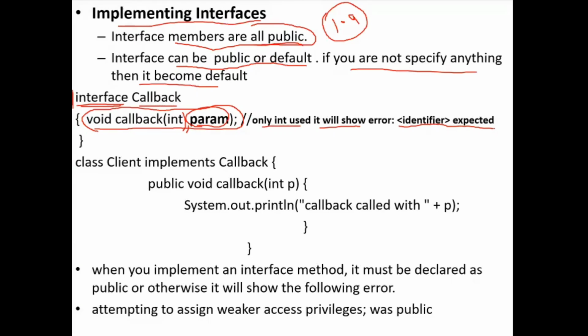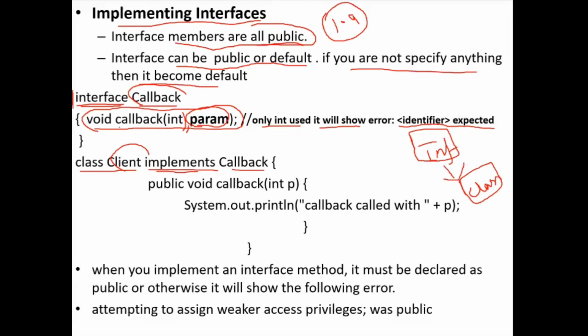And next, here I have created one class, and that class implements this interface. So now this class is inherited from that interface, which is usually called implementing that interface. That's why we use the keyword implements and then the interface. Here this is a class and this is an interface. If any class is inherited from an interface, what keyword do we need to use? Implements. So that's why implements is used here, and now this class is inherited from the interface callback.